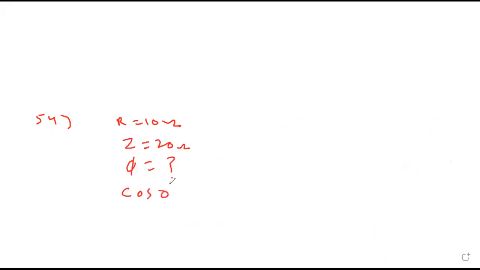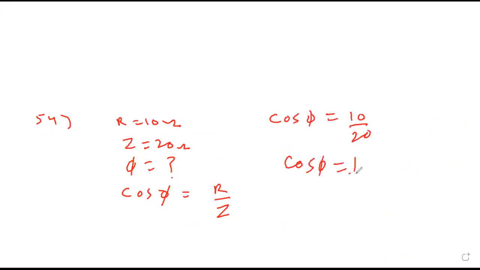We know cos phi is R by Z, where phi is called phase difference. So cos phi is 10 upon 20. Cos phi equals half. Therefore, phi equal to 60 degree. Phase difference is 60 degrees.